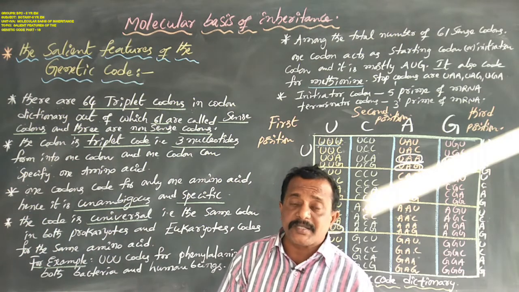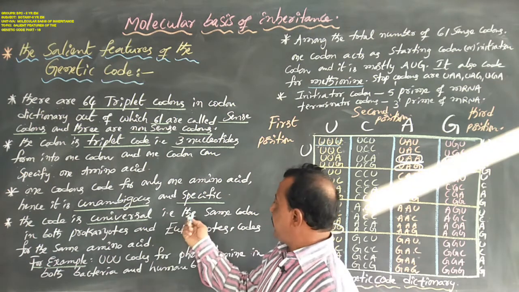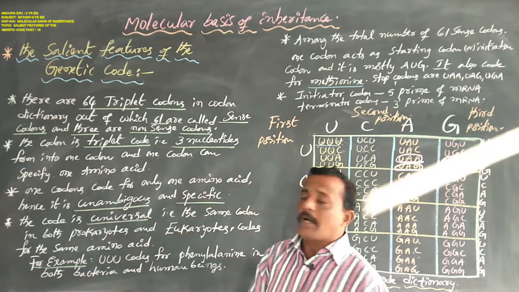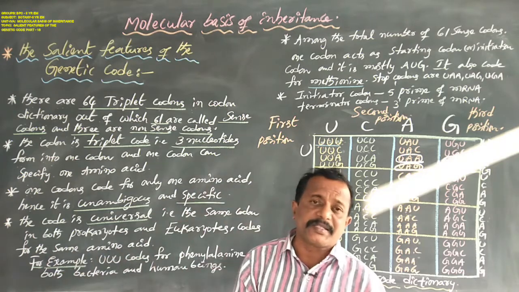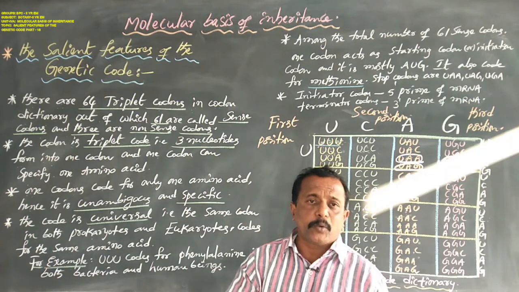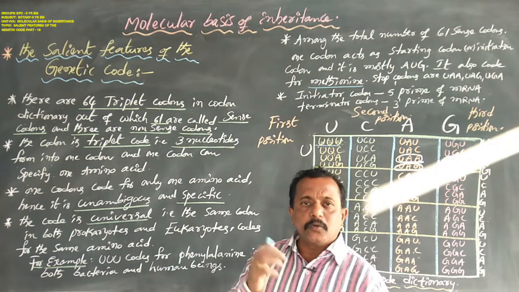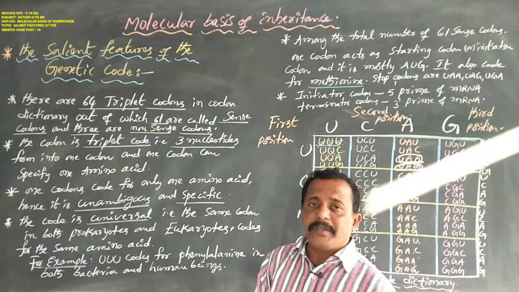Next, the code is universal. One amino acid can have more than 2 codons. The same codon is used in both prokaryotes and eukaryotes for the same amino acid, in prokaryotic organisms such as bacteria and in eukaryotic organisms such as human beings.